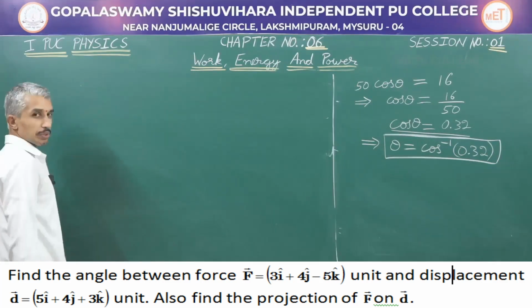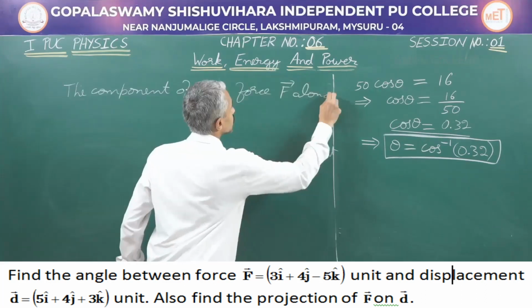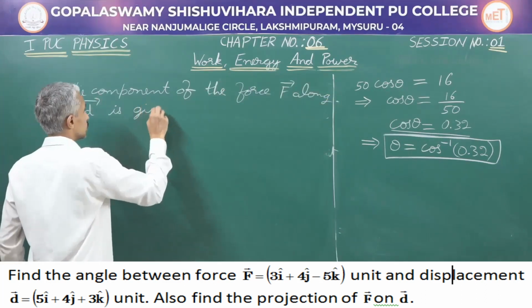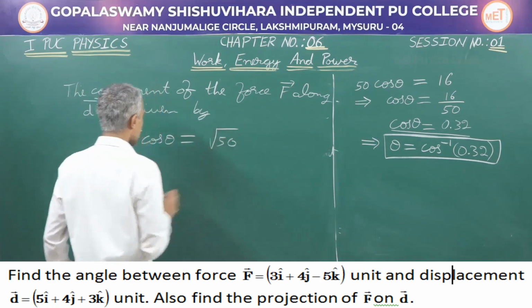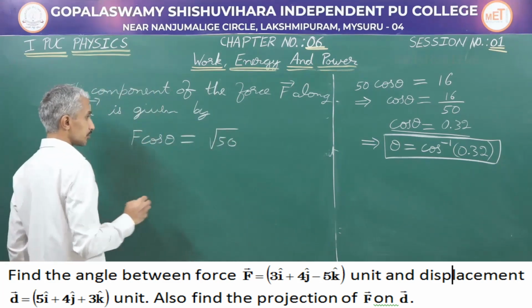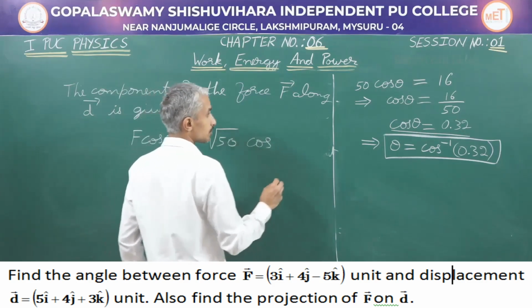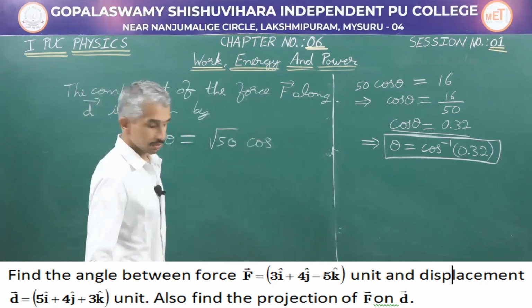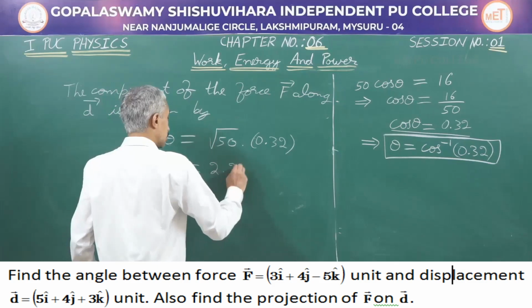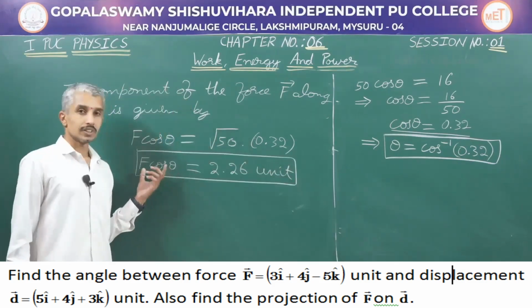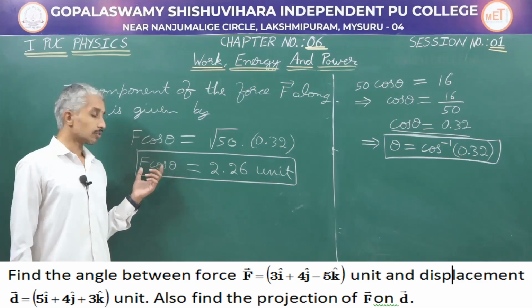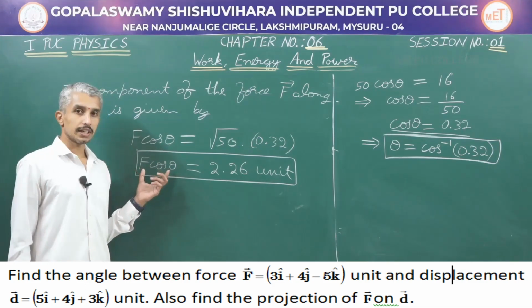Further, to find the component of the force F along D, it is given by F cos theta, and F cos theta is going to be equal to the magnitude of F, which is root 50, into cos theta, which is 0.32. So, this will finally give us 2.26 unit. We have found finally the component of the vector force along the vector D.